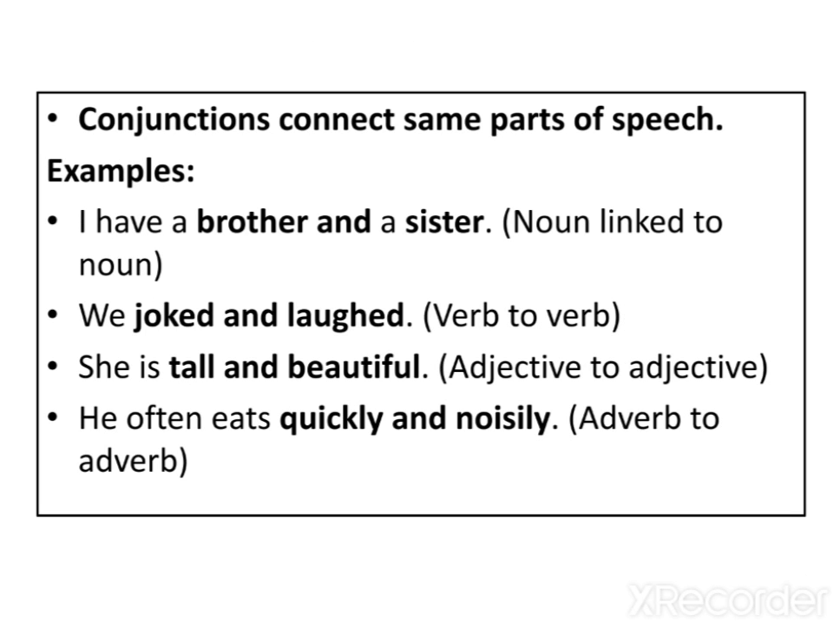Now, next is conjunctions connecting the same part of speech. Examples: I have a brother and a sister. So, noun linked to noun. We joked and laughed. Here, joked and laughed are both verbs, so the conjunction and is joining verb to verb. She is tall and beautiful. Here, the conjunction and is joining adjectives. He often eats quickly and noisily. Here, the conjunction and is joining adverbs.